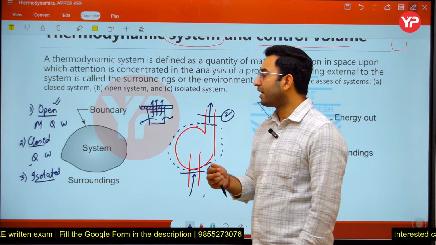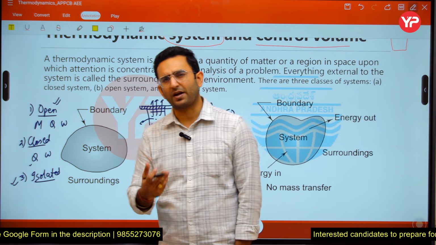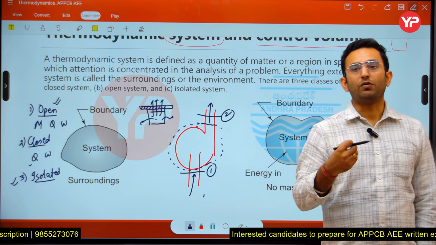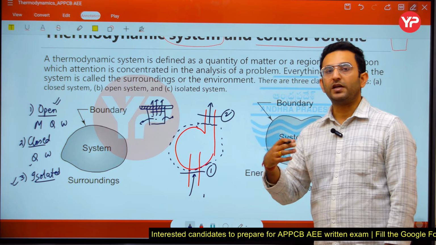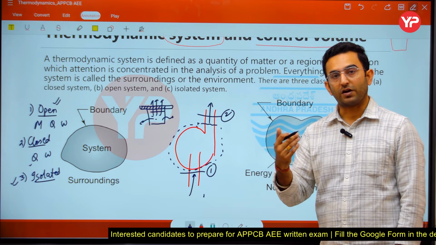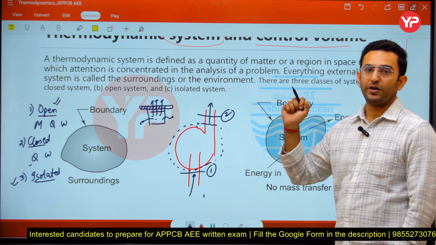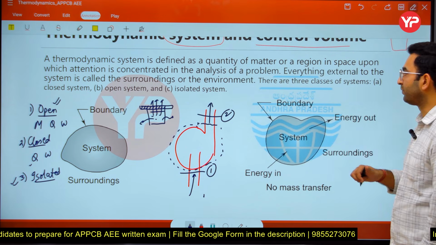So theoretically we can consider it as an isolated system, because in a practical scenario the heat is going to be lost from the thermoflask also. But in theoretical conditions we are assuming that there is no heat transfer, no work transfer, and no mass interaction taking place. So that is an example of an isolated system. Understood? That is very, very important for you.